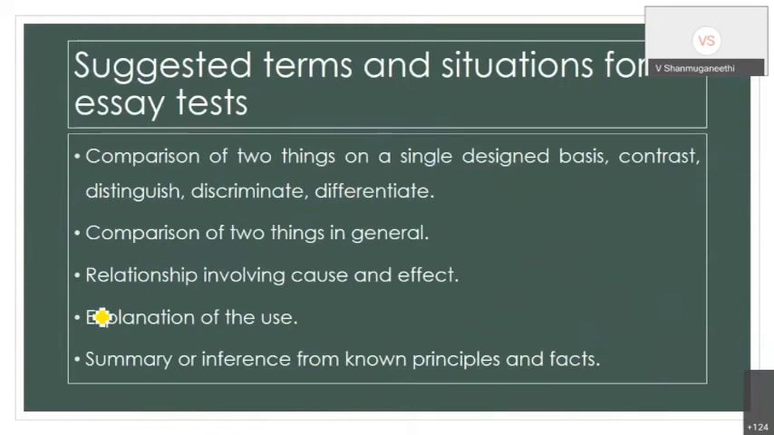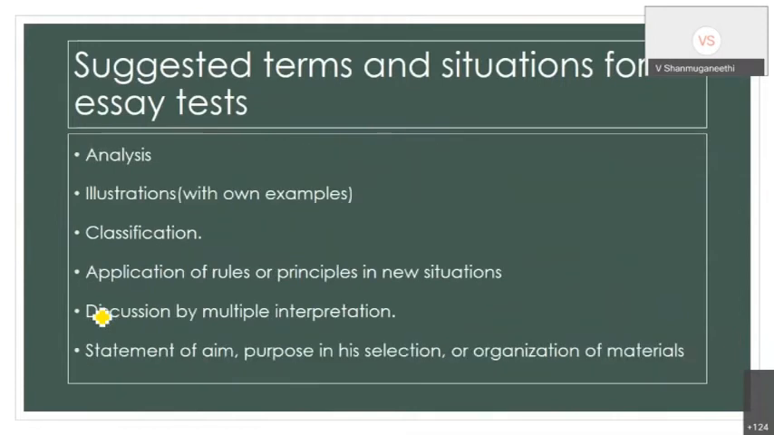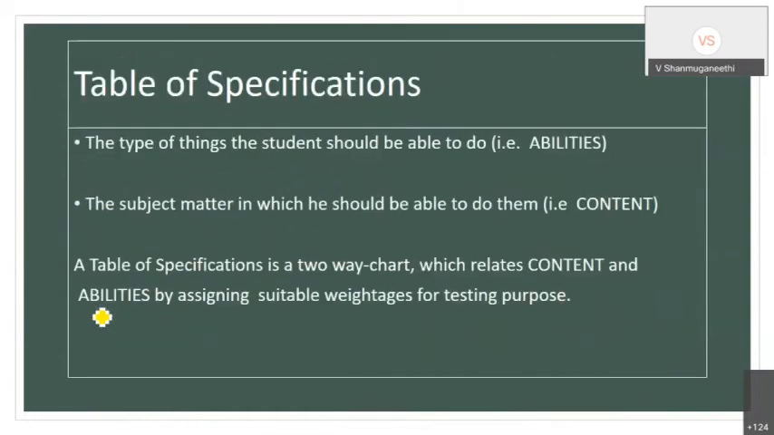Because we have limited time, let me come back to the blueprint. The blueprint is always called the table of specification. Somebody will say reference table, somebody will say table of specification. Generally the educational people call it this. The table of specification is what will help us prepare the blueprint for setting the question paper.